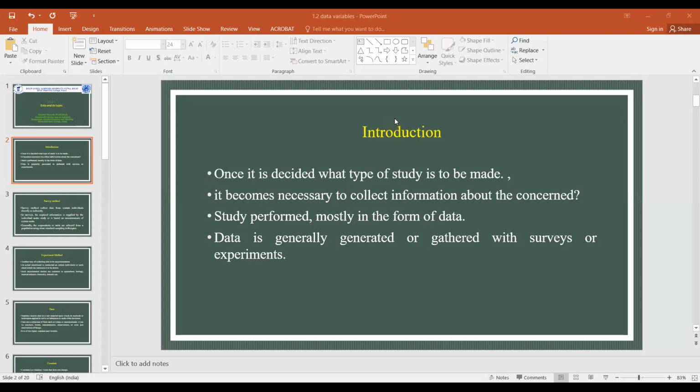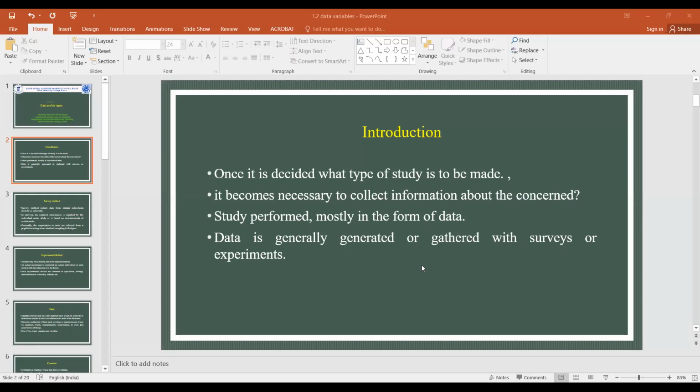If it is directly numerical, then it is no problem. But if it is in letters and figures, then we give them numbers. We assign the numbers following certain basic rules, and we convert them all into data. So this is the case. Data is generally generated or gathered with surveys and experiments.